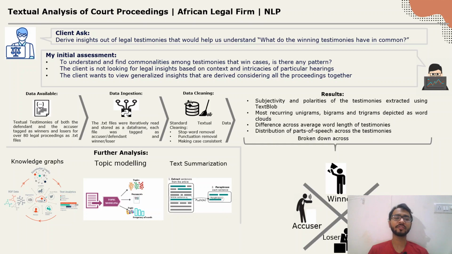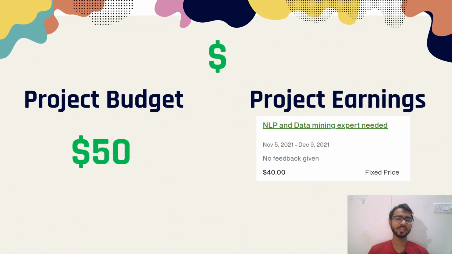In terms of what further could have been done, I've mentioned here that knowledge graphs, topic modeling, and text summarization could have been done. But as these were not the requirements of the client, these were not done in this project. Moving ahead, the project budget was actually $50, but I underbid this project so that I get this project. So the total earnings for me for this project was $40.